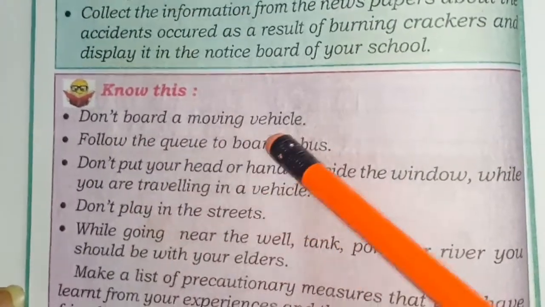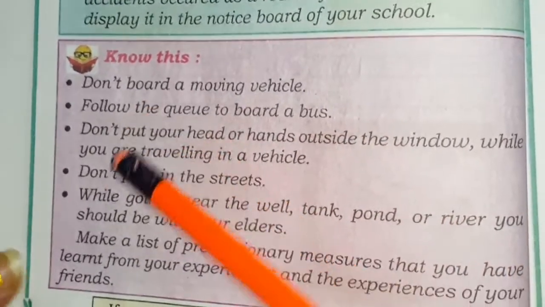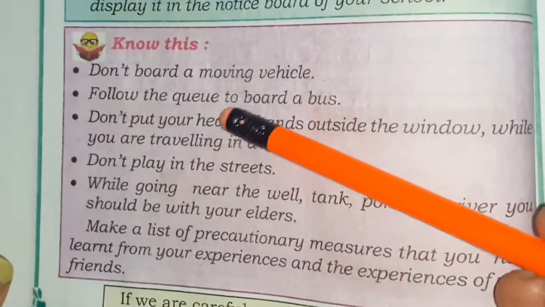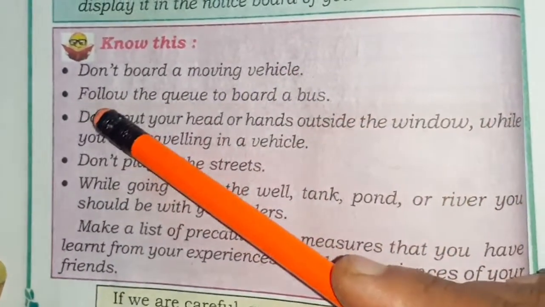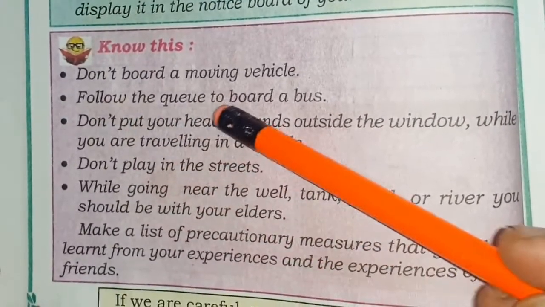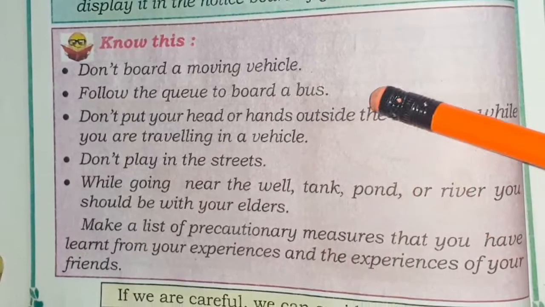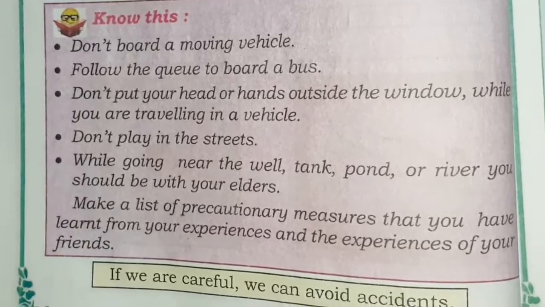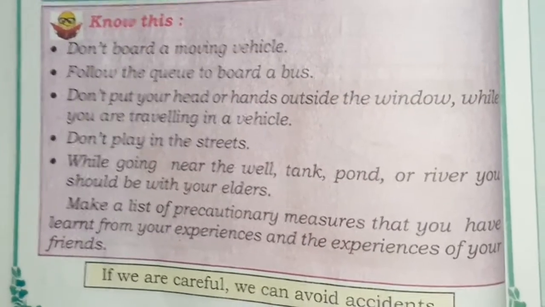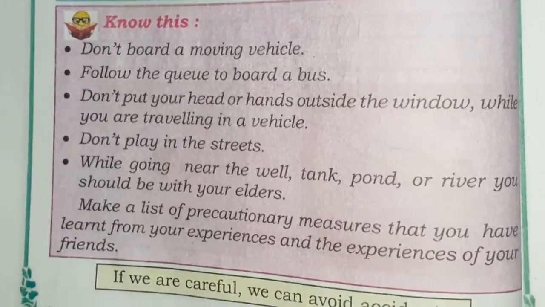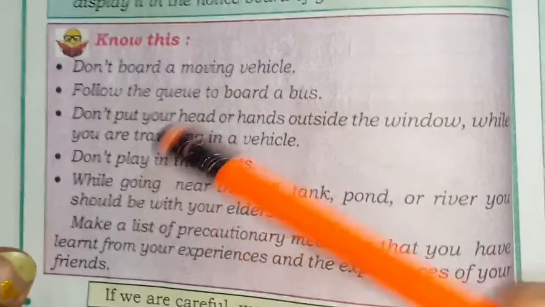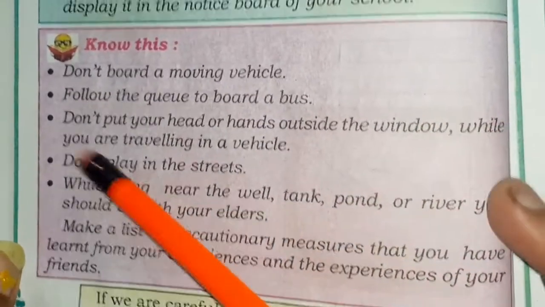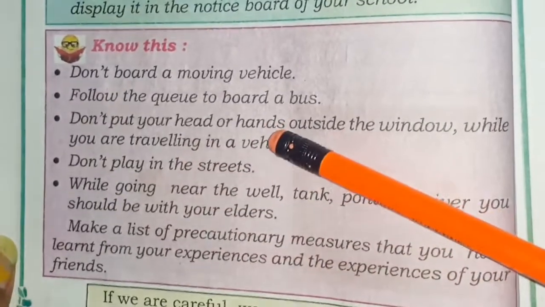Children, you should know this. Don't board a moving vehicle. Whenever you are on the road, don't ever climb a moving vehicle. Follow the queue to board a bus. When you are getting on the bus, you should never miss the queue. You should not crowd. Go in the queue when you are climbing the bus. Don't put your head or hands outside the window while you are traveling in the vehicle. Children, this is very important.